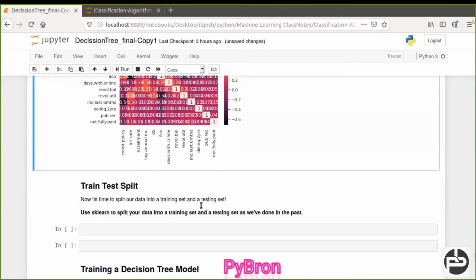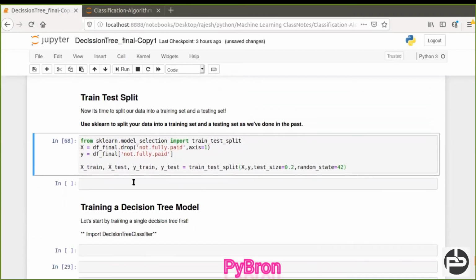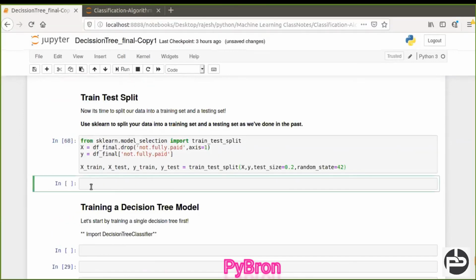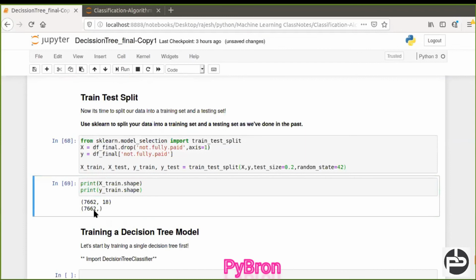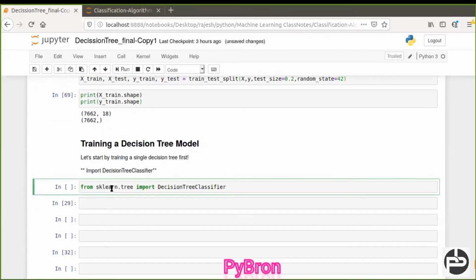Now what we can do, we are going to split our data set into training and testing, which we always do as part of applying the machine learning algorithm. Once it is done, you can check the shape of the training and testing data. Now I'm going to apply my machine learning algorithm, decision tree.